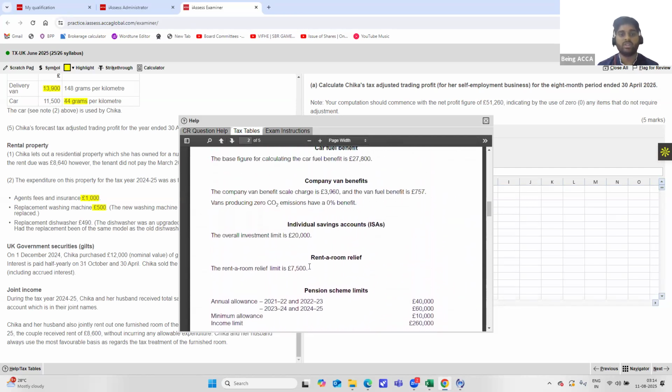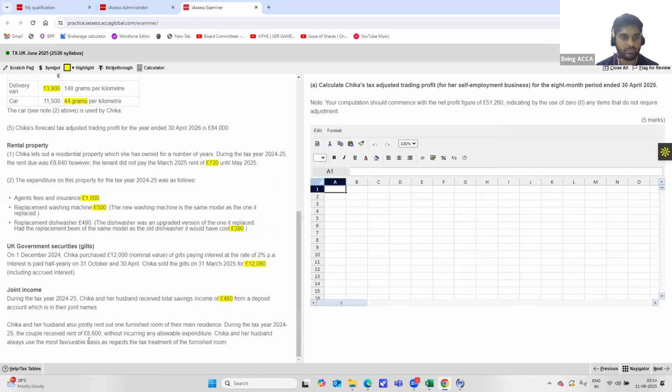You can see a rent a room relief limit is 7,500 pounds. That means from 8,600, since they use the most favorable basis, the rent a room relief of 7,500 can be deducted to get your total property income. So that is what this means.